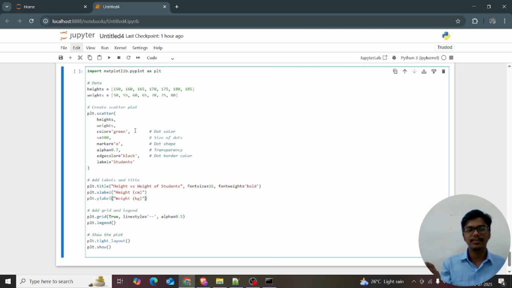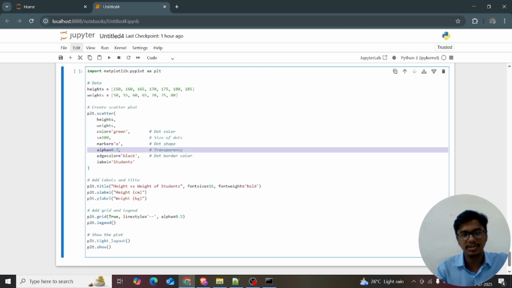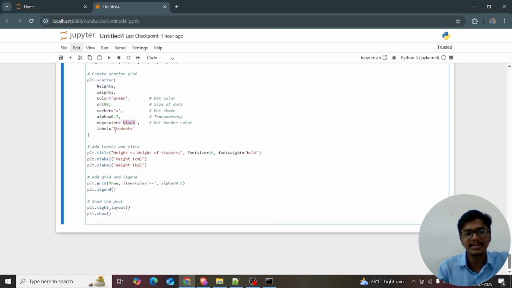I want to give the marker equal to o, which means a dot. You can play with diamond, anything. Alpha equal to 0.7 gives the transparency, and the edge color is equal to black. I'm also giving the label equal to students. Again, everything is similar to the previous charts, as I'm giving the title.